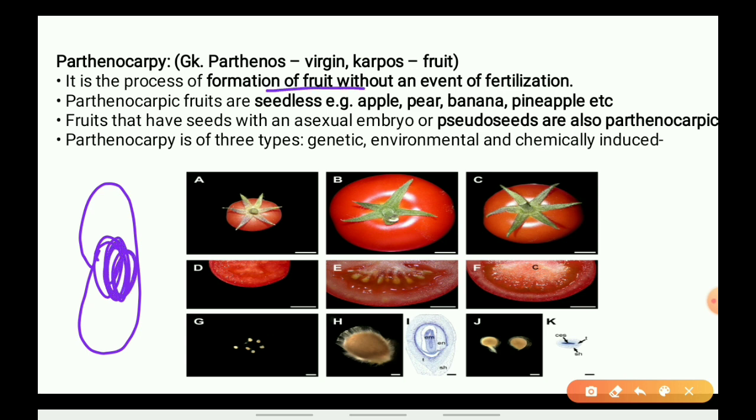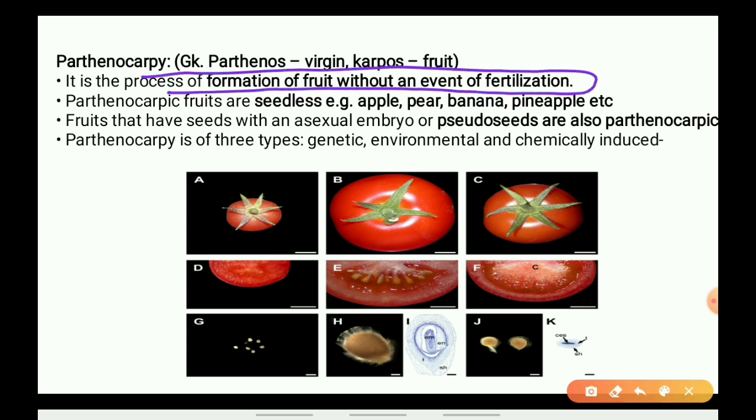But suppose some instances are there in which without the fertilization the ovary enlarges, then what will happen? That without the fertilization, if the ovary enlarges and becomes a fruit, it is called as parthenocarpy. What is parthenocarpy? When the fruits are formed without any actual fertilization.